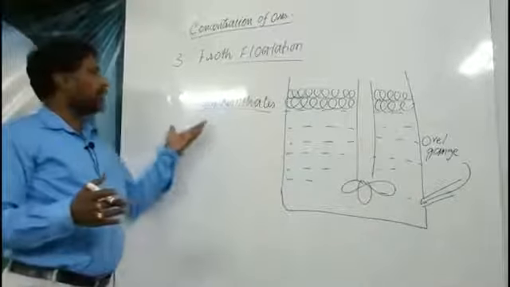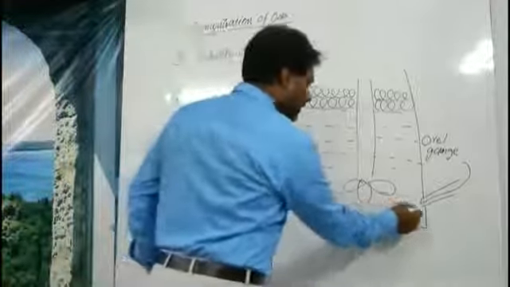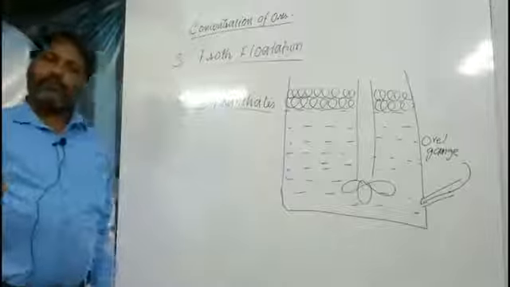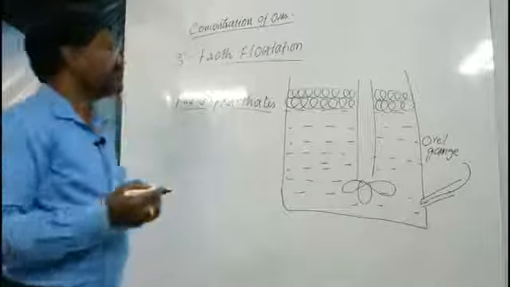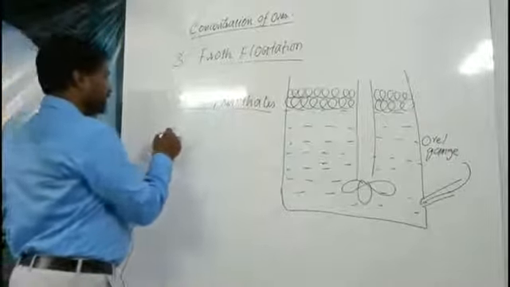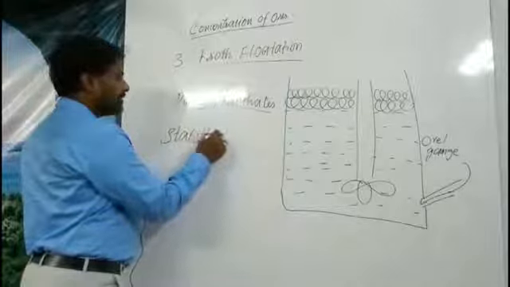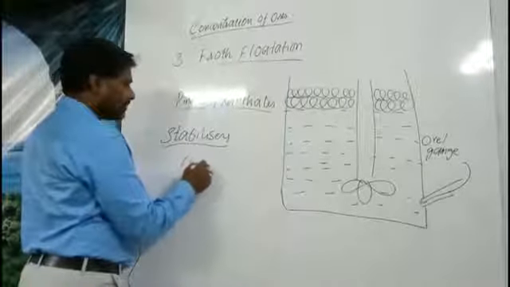This is the reason the pine oil and xanthates are used in the mixture of water along with the gangue particles. Even though we get a lot of foam, it cannot sustain for more than 1 or 2 seconds. So for the sustenance, we will use stabilizers. We have to stabilize the foam here. What are the stabilizers? We are using cresol.